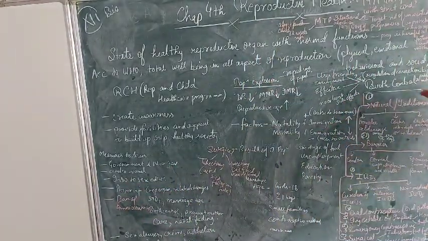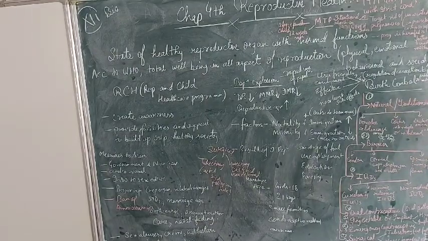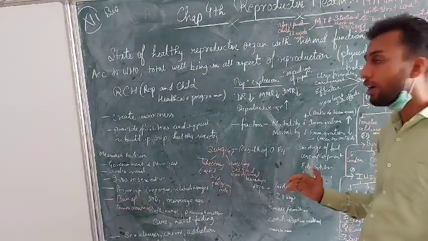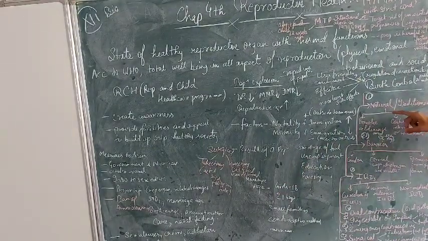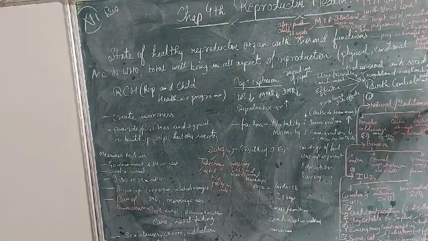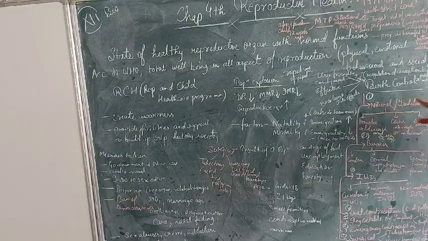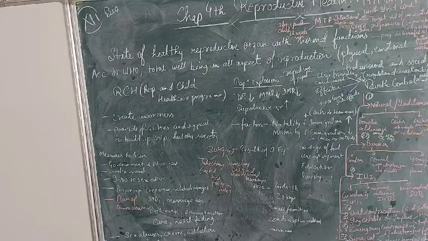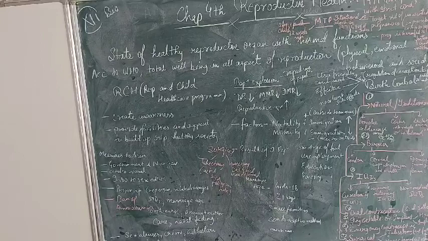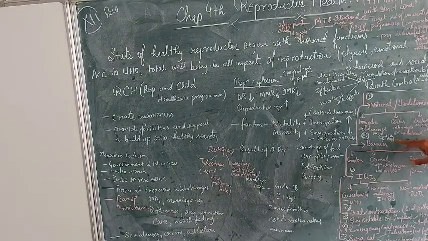Now the birth control methods are categorized into 7 types. We will study each and every type of birth control method one by one. The first birth control method is the natural or traditional birth control method. In the natural or traditional method, we will study periodic abstinence. Periodic abstinence means avoiding coitus from the 10th to 17th day.